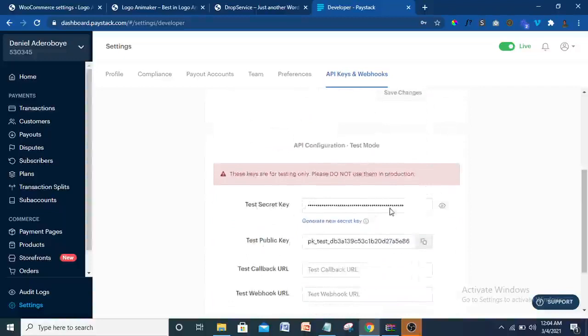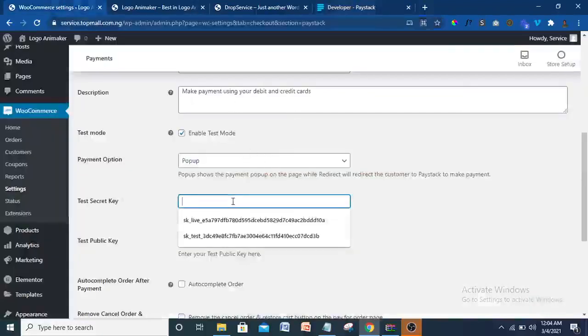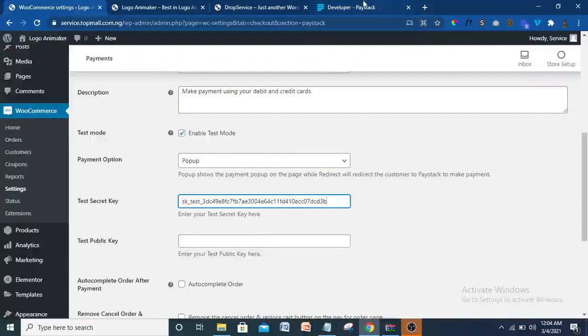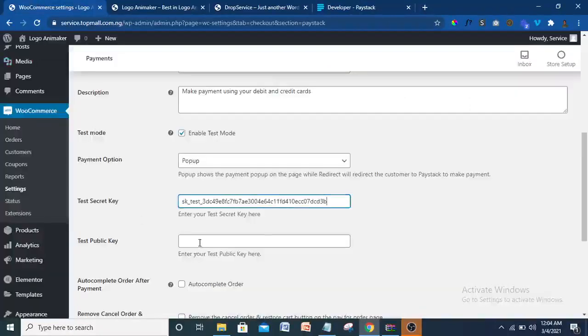So let me just get this. Just click on this icon here to copy it. All right, then you come back to your dashboard here and just paste it. That's our test key. So for this test public key too, just copy it straight, come here and paste it.